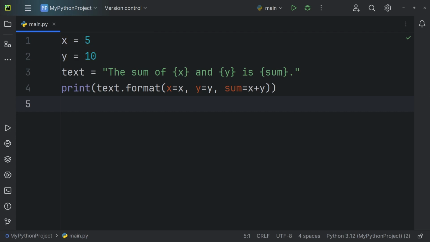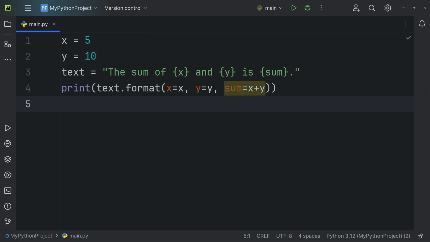In the third line, we're creating a string variable named text that contains placeholders x, y, and sum. These placeholders will be replaced with the corresponding values when we use the format method. And the last line is a call to the format method on the text string. Inside the format method, we're passing keyword arguments. The x equals x argument tells the format method to replace {x} in the string with the value of the variable x, which is 5. The y equals y argument tells the format method to replace {y} in the string with the value of the variable y, which is 10.